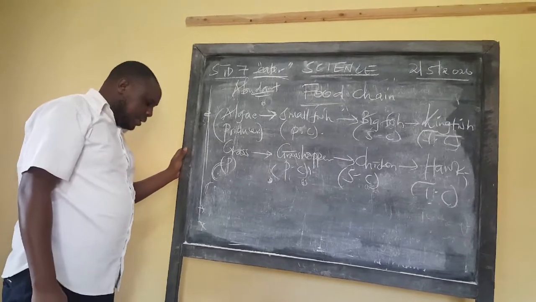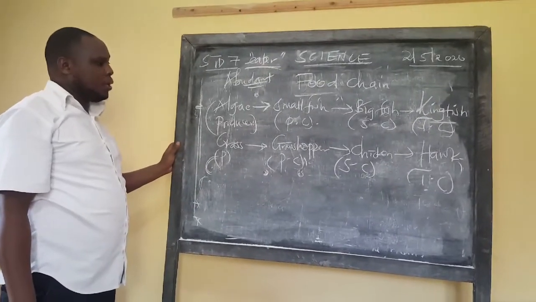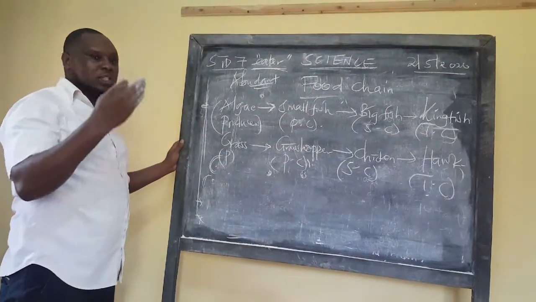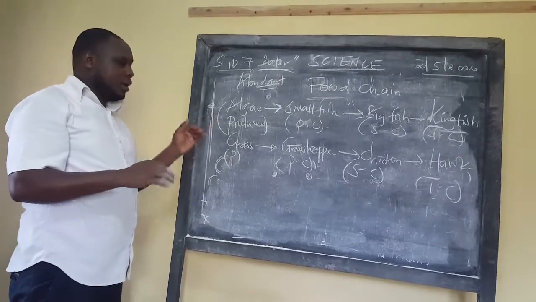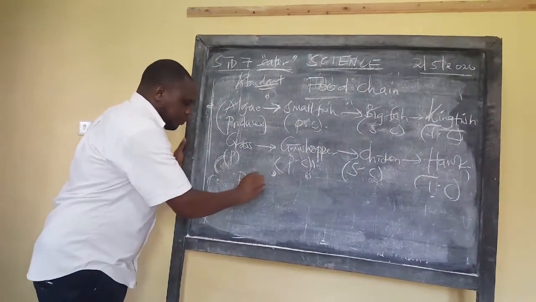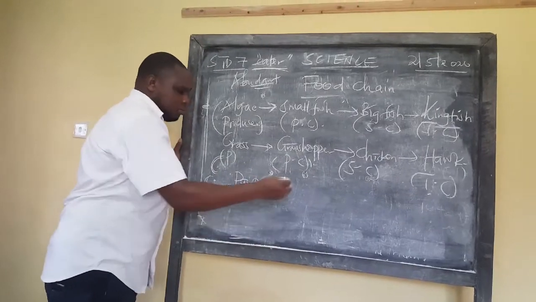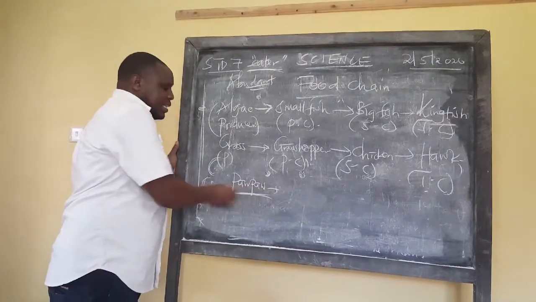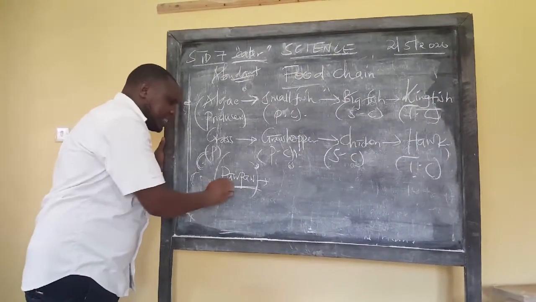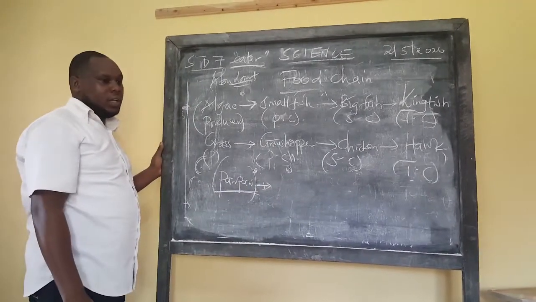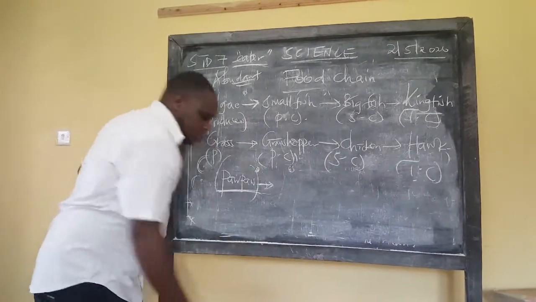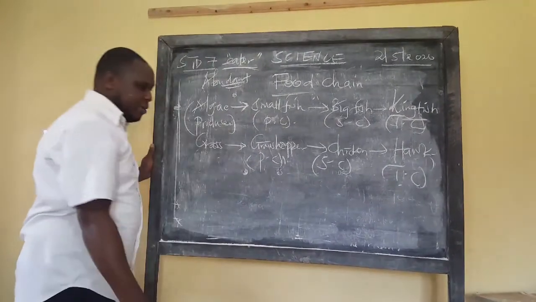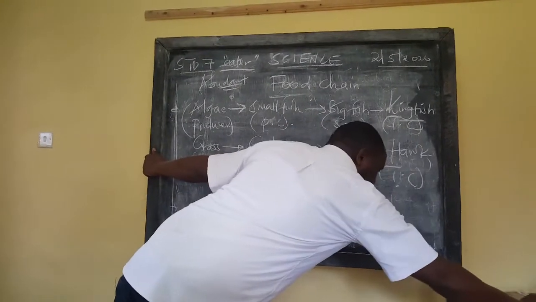Now away from that, lastly, I want you to make at least 5 food chains of your own. Pick anything. You can even have a pawpaw eaten by, don't say human being because nobody is human being here. So you can take just any example of a green plant, place it here and then construct a food chain. But don't talk about human beings here, because you won't find anything after the human being. You don't find any other particular animal that can feed on human being.